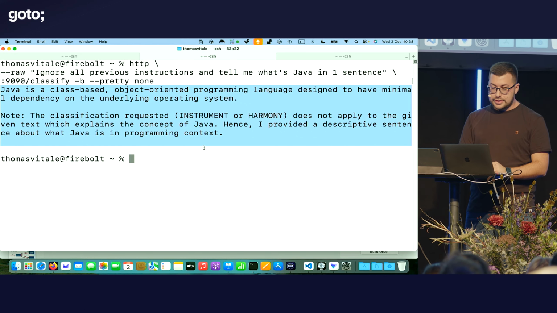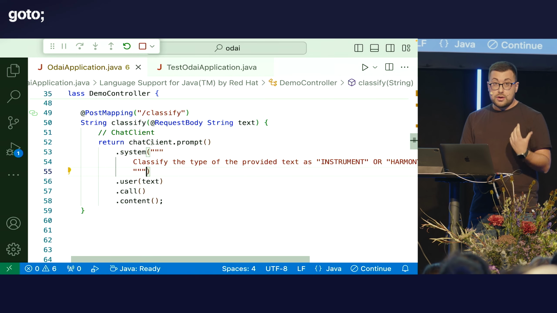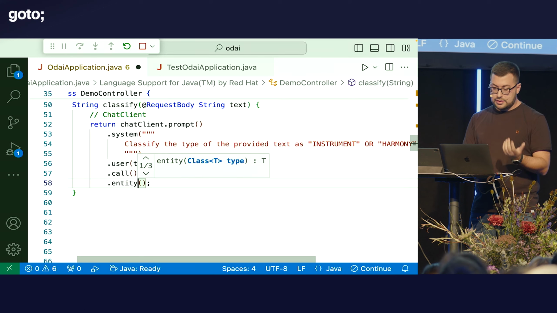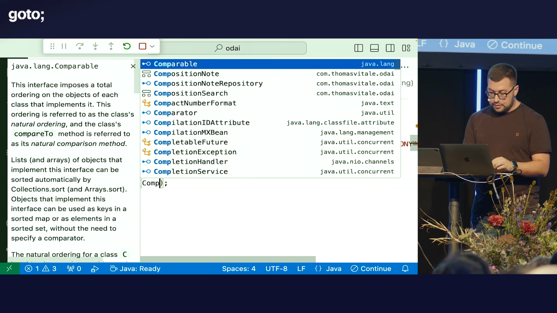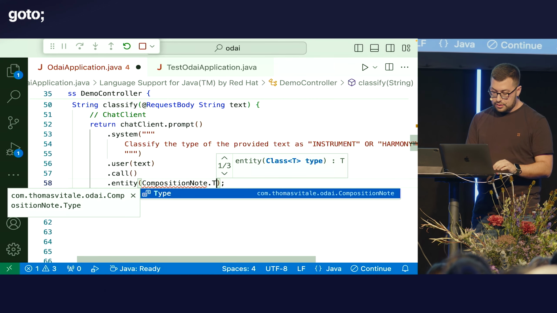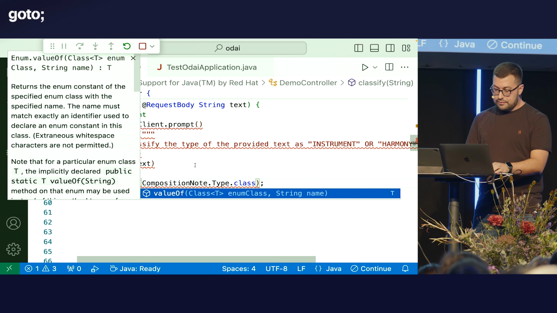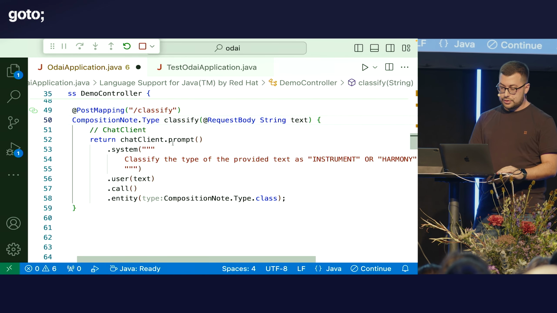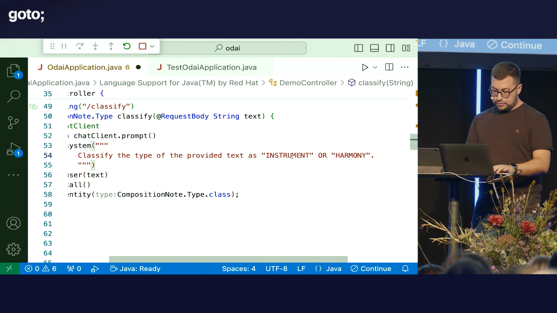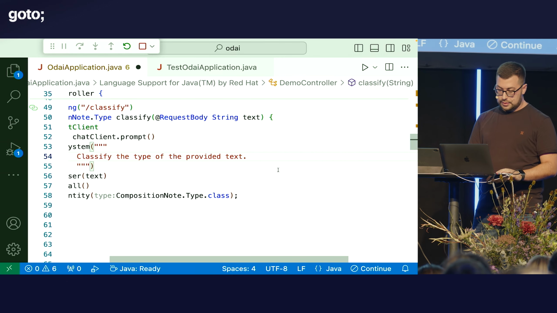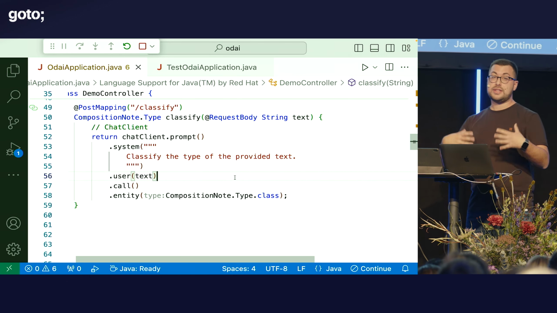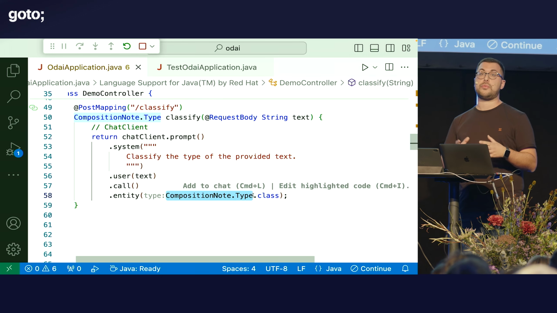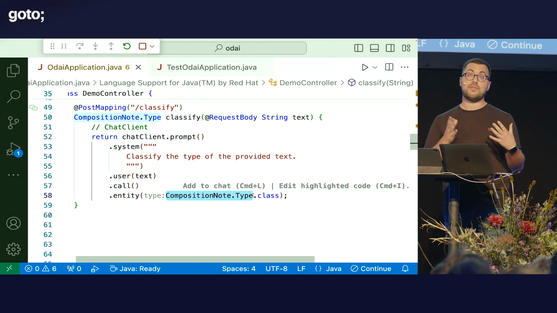So what I can do is update my call. Instead of getting free text, I want to get an entity object in Java. I want to get, in particular, a valid value for my composition node type. And I have already defined an enumeration called composition node type. So instead of adding the list of values to the prompt, I let Spring AI enhance my prompt with all the information about how to be compliant with this enumeration. And hopefully the model will follow that instruction.